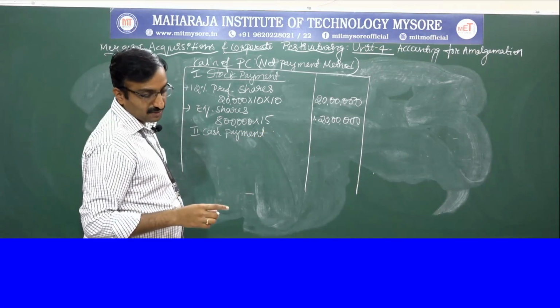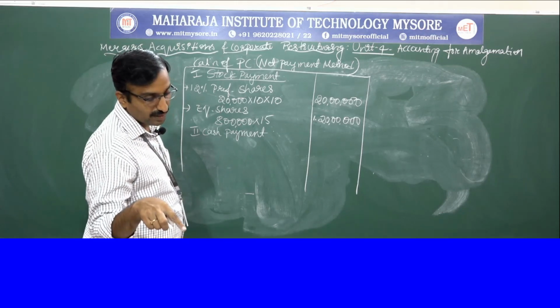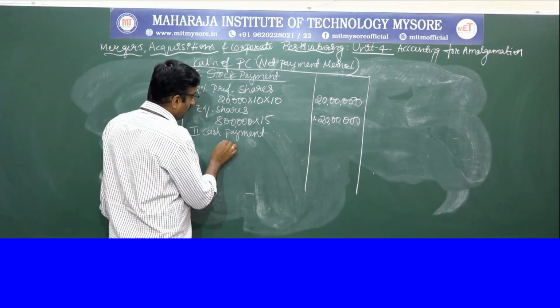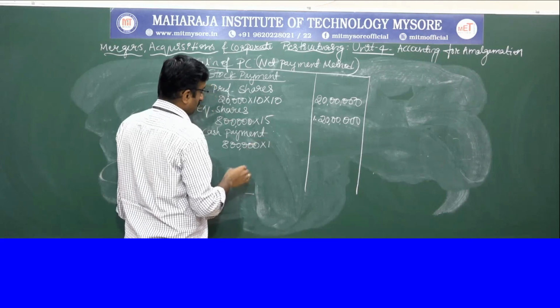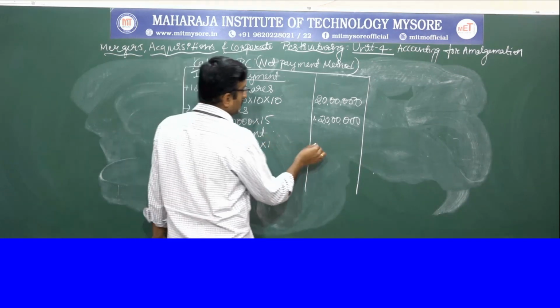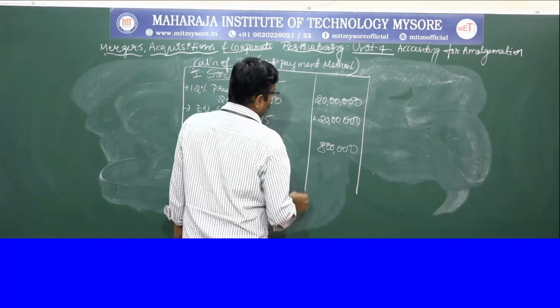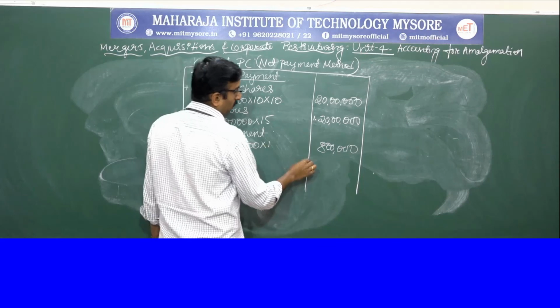Cash payment is as per the equity shares of S Limited, 1 rupee each. So 8 lakh into 1 rupee each, it is 8 lakh rupees only. This is cash payment and these two are stock payment.